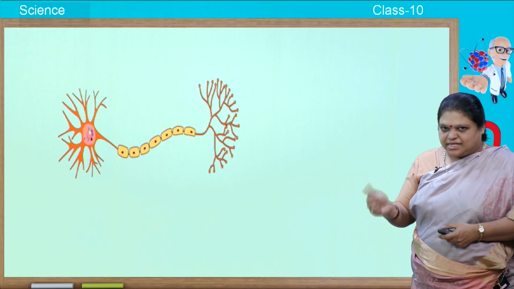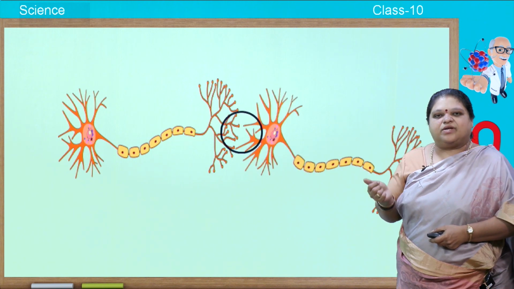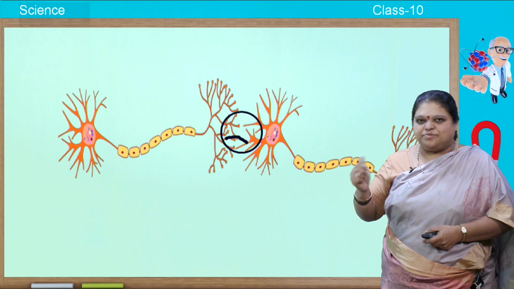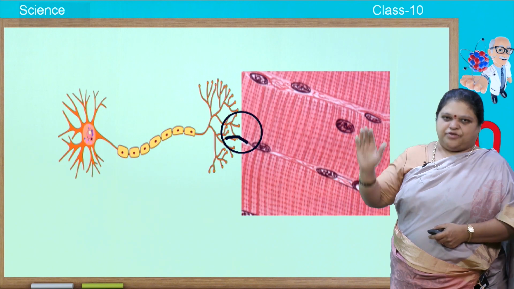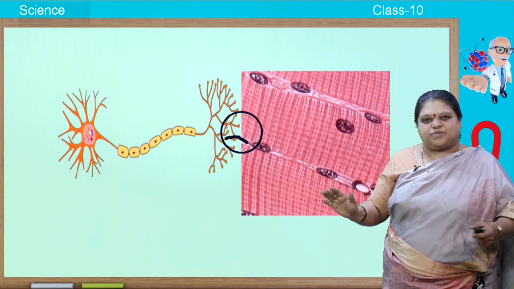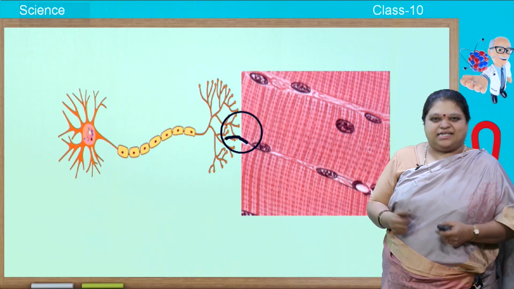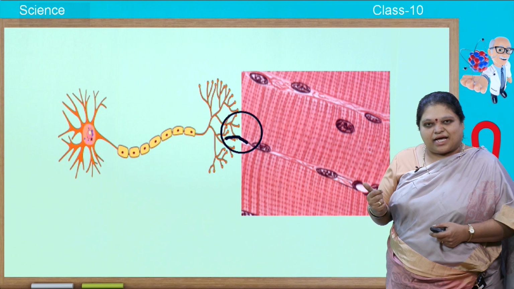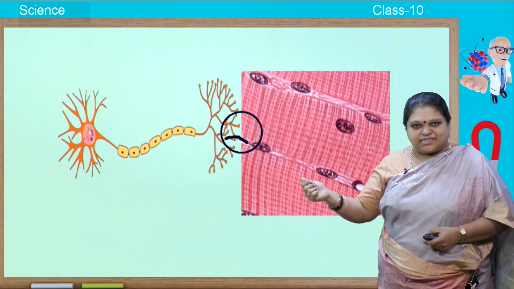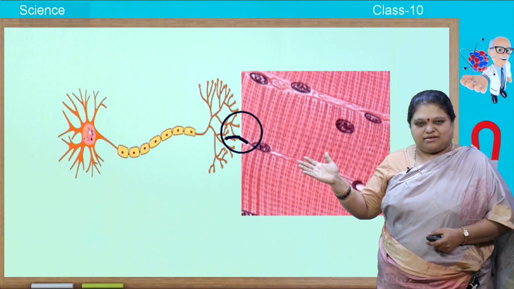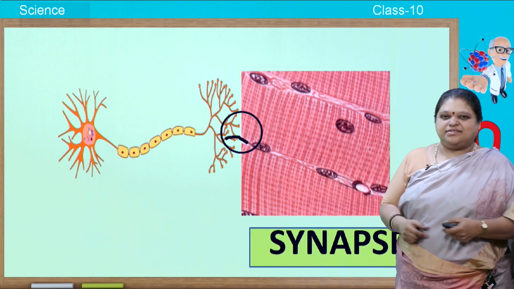Now, here there is a neuron and there is another neuron. In the synapse there will be a chemical transmission, it helps in jumping of the impulses. Now sometimes what happens, in the place of neuron, there will not always be neurons present. Sometimes the messages have to be sent to the muscle cells. It may be skeletal cells or something like that. At that time the synapse will work in the same way. So a neuron connected to a muscle cell, here I have shown some muscles. There also synapse will work. So this is how it happens. So that is called synapse.